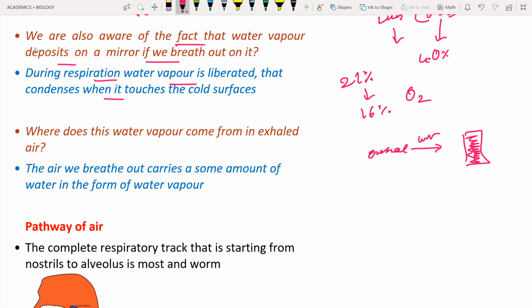So when you are exhaling, the exhaled gas is going to carry some amount of water in the form of water vapor. The air is going to come out along with the water vapor that has been taken from the surface of the respiratory tract. So you can simplify the answer in this way: the air we breathe out carries some amount of water in the form of water vapor. This water vapor is going to fall on the surface of the mirror if you blow out the air onto the mirror.